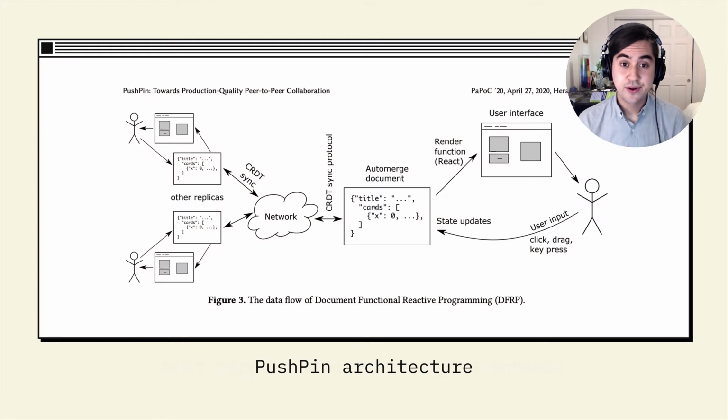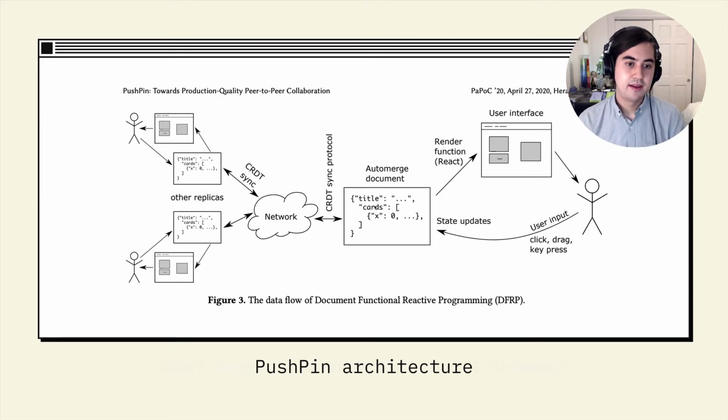So last year at this workshop, Peter and Martin Kleppmann presented Pushpin, which is an architecture for building peer-to-peer collaborative applications in a local-first way. And what this means is that each user runs a local desktop application which can freely edit a local replica of some data, even when offline. And then when network is available, the peers can sync their edits with each other so they can collaborate on that data. Now, the data is stored in AutoMerge, which is a library that exposes a JSON document as a CRDT. And what this guarantees is that once two peers have synchronized all their edits, they will converge on seeing the same state.